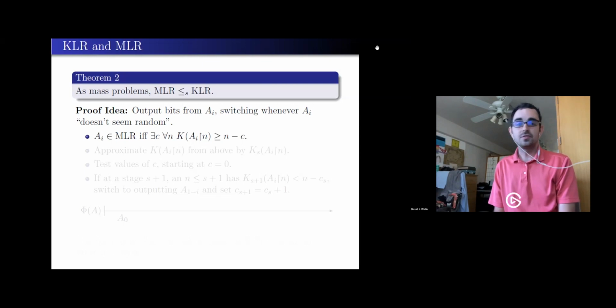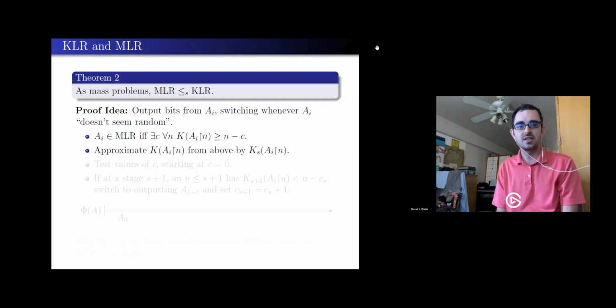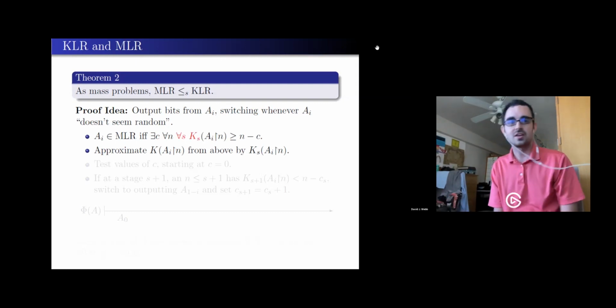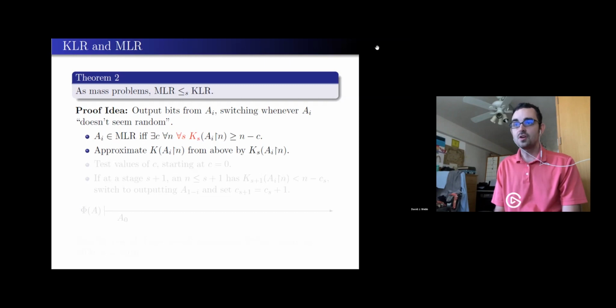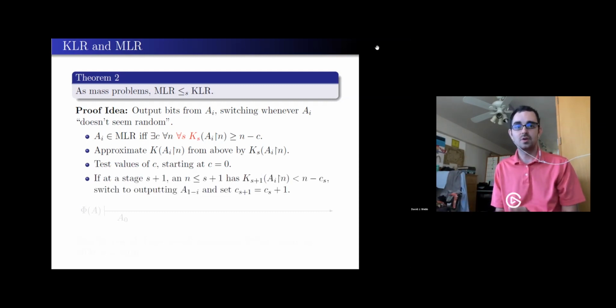So helpfully, because I'm searching for programs to halt, I have an approximation of Kolmogorov complexity. I can just start seeing which programs have halted by stage S. So really, this statement here could have a little extra quantifier in it, which is very helpful, because I can test all these things at finite stages. And if there's a failure, flipping around my quantifiers, it would be witnessed at a finite stage. So I'll take a guess for my constant C. I'll start at 0. And then I'll start asking about prefixes and seeing if I ever witness a failure.